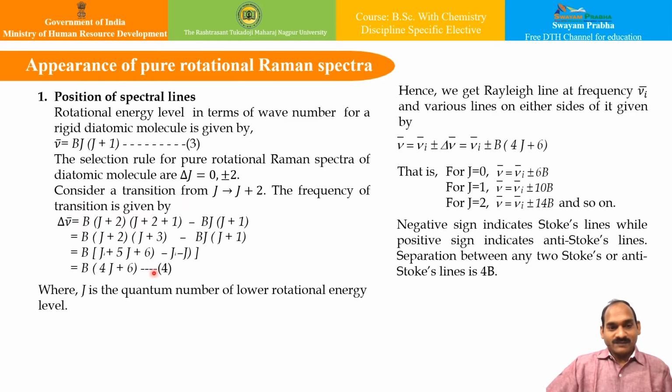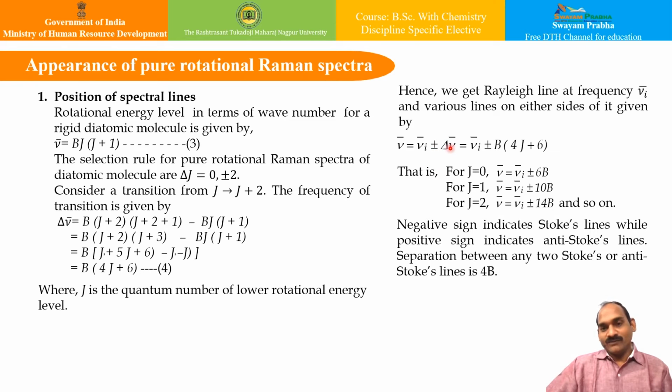And we can find out this B into 4J plus 6. And this J, as we all know, is the rotational quantum number, and this J is for the lower rotational energy. That is what is mentioned here. Therefore, we get the Rayleigh line at frequency ν_i, that is the original, and the various lines on either side of this will be given by plus minus Δν. So ν_i plus minus Δν.